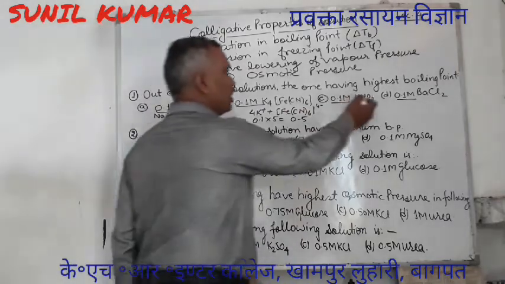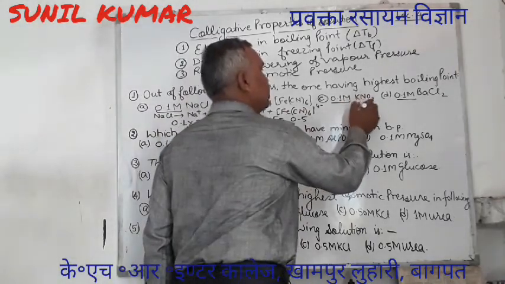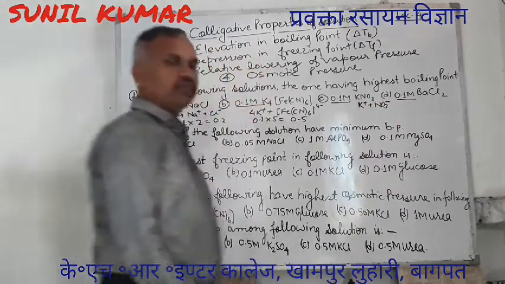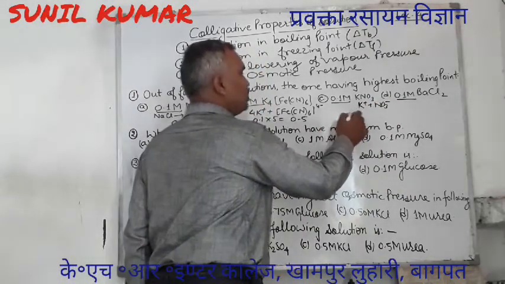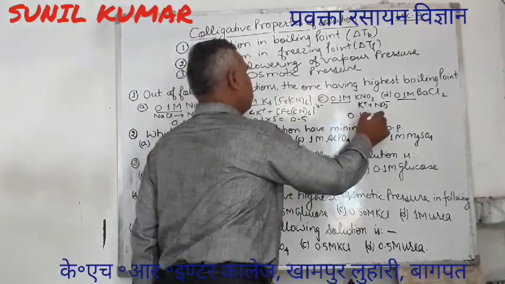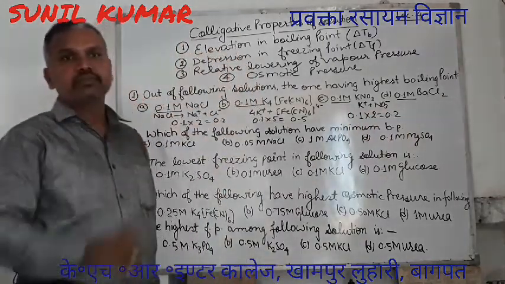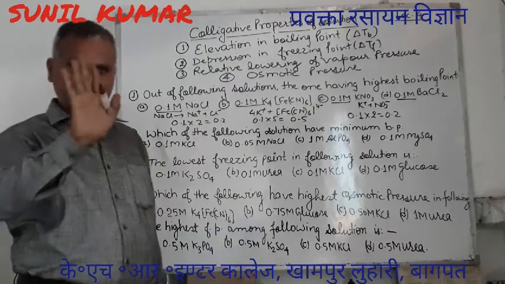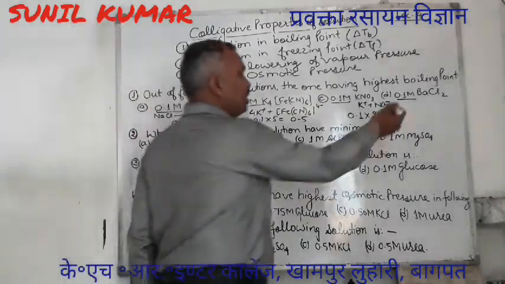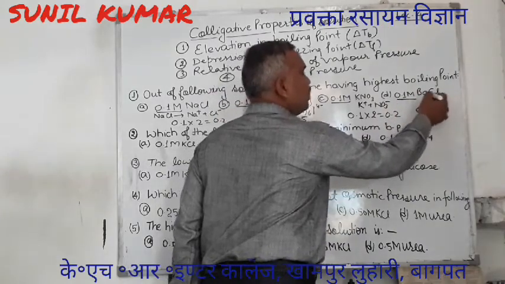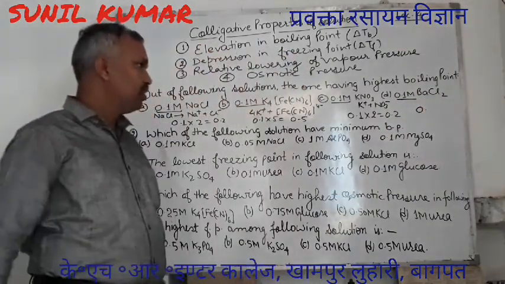Similarly, you can do it for KNO3. It will give 1 K+ and 1 NO3-. So the effective concentration 0.1 into 2 is 0.2. Then for this third one, barium ion and 2 chloride ions.